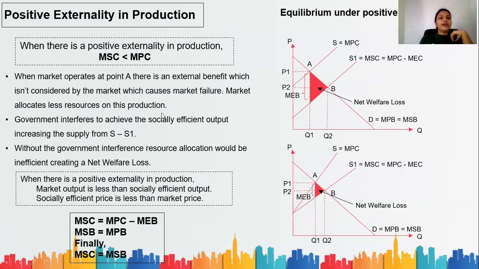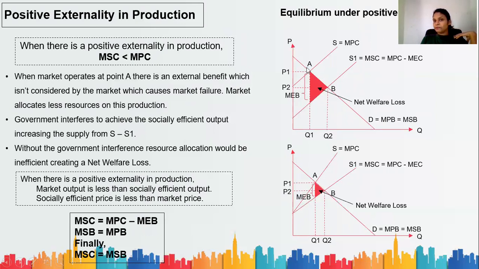Okay. When the market operates at point A, there is an external benefit which isn't considered by the market, which causes market failure. The market allocates resources on this production. Initially this S curve is your supply curve, where you are considering only your marginal private cost.